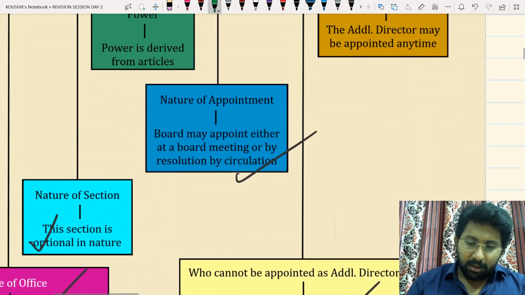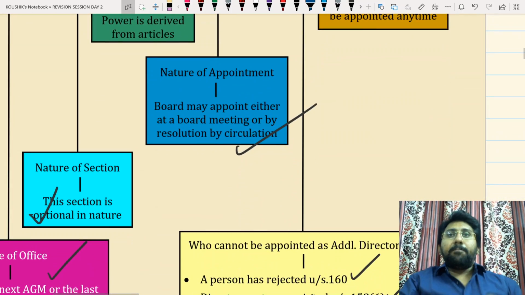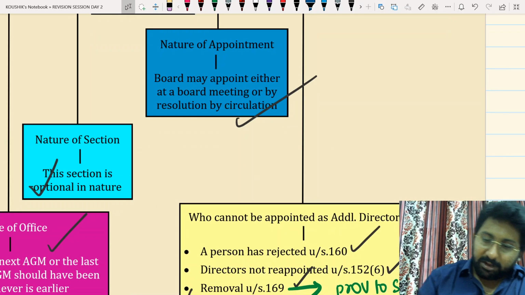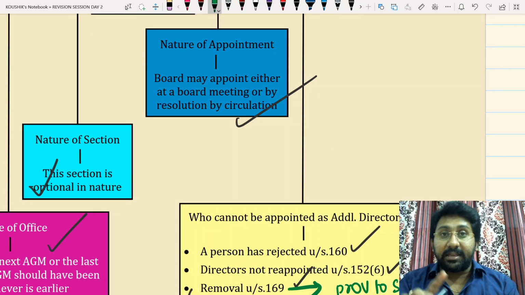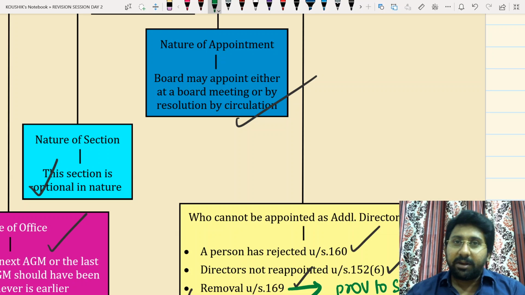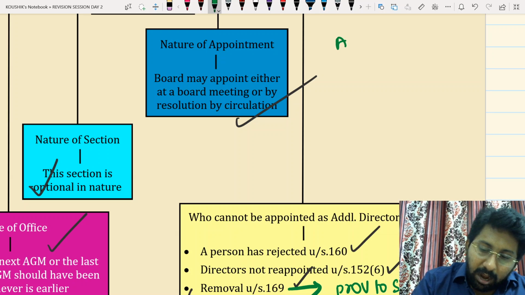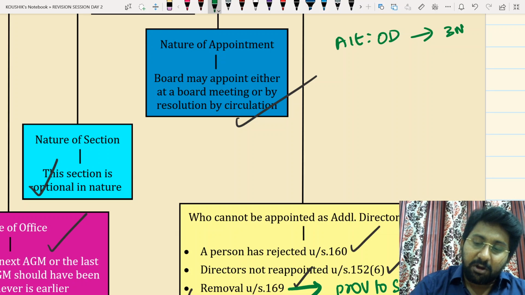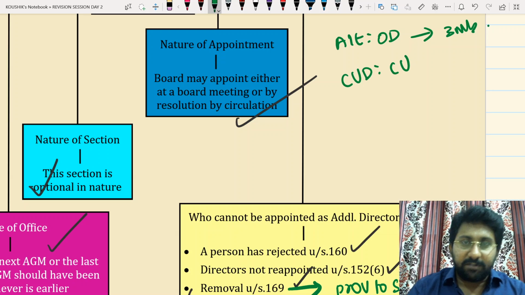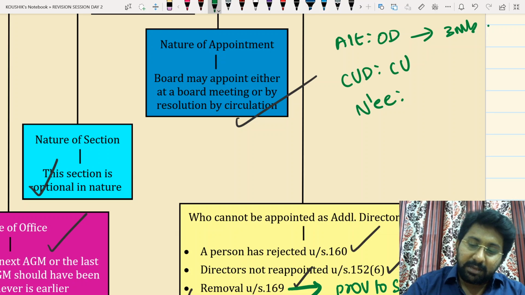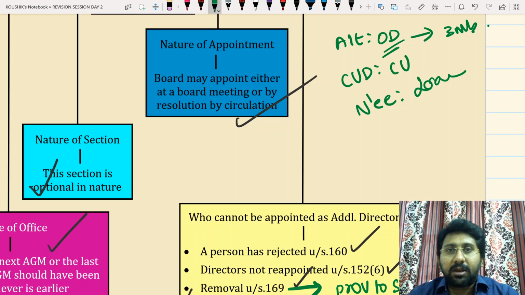Okay, next issue, event of appointment. This is very important. Event of appointment. So listen carefully. Since this is a revision session, I think everyone already knows about alternate, nominee and casual vacancy. I need not introduce why they are. Alternate director will be appointed if the original director is absent from India for not less than 3 months. Next one, casual vacancy director will be appointed when there is a casual vacancy. Nominee director will be appointed when you take some loan or financial assistance. That means if the original director does not leave India for not less than 3 months, you can't appoint alternate. That means what is the event? Original director getting absent from India for not less than 3 months.